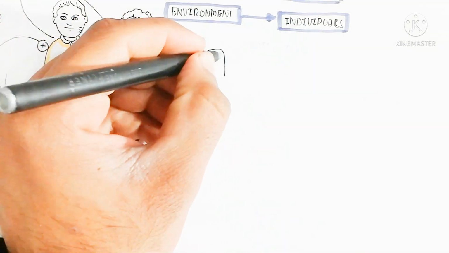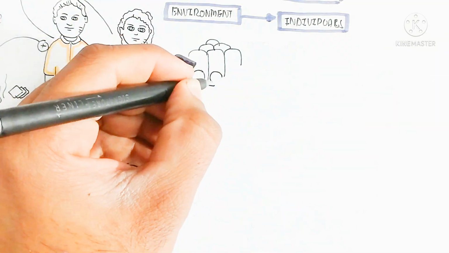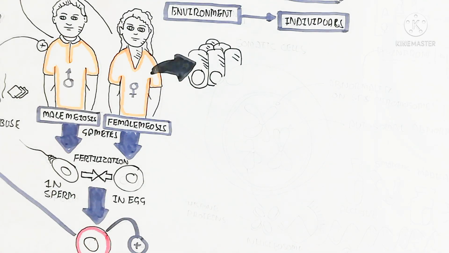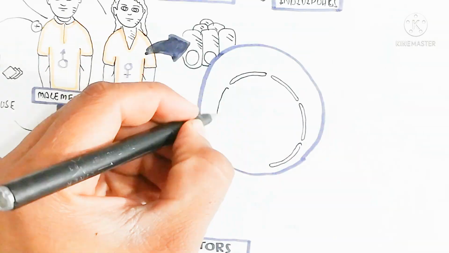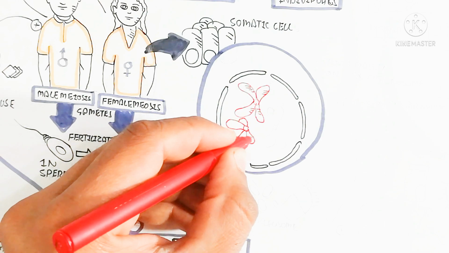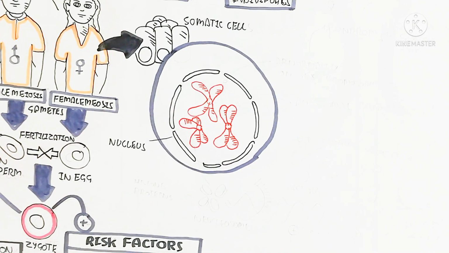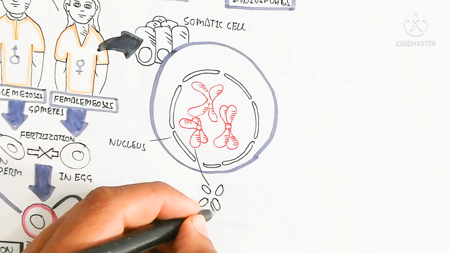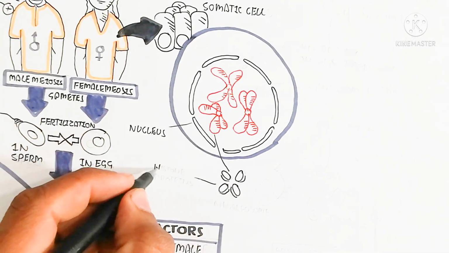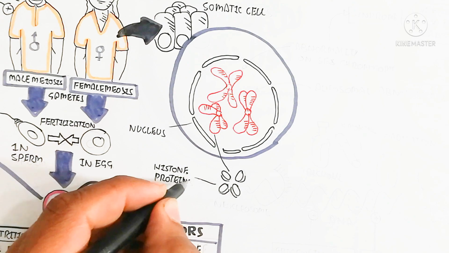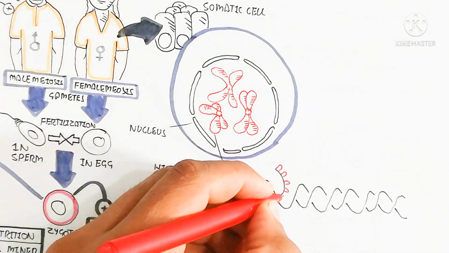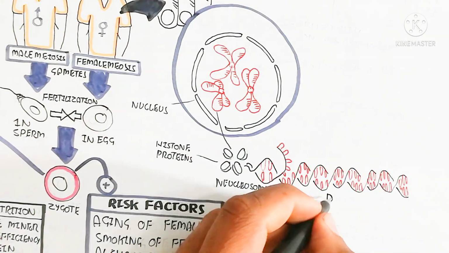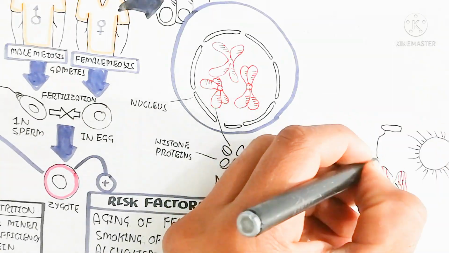So in this way, let's begin to understand the somatic cell. The somatic cell means the whole body during their life. So the somatic cell is a body cell which can divide. Here I am drawing the nucleus for an understanding of the chromosome. Here is the chromosome, and here is the 8 subunit of the histone protein, with 4 types, known as the nucleosome when wrapping around the DNA with the histone protein.